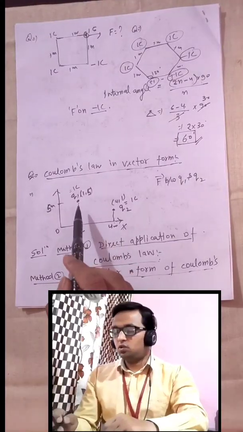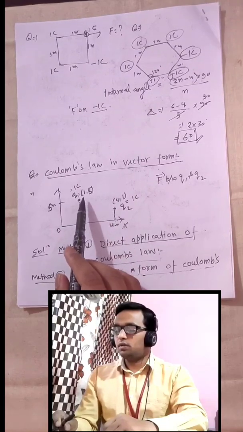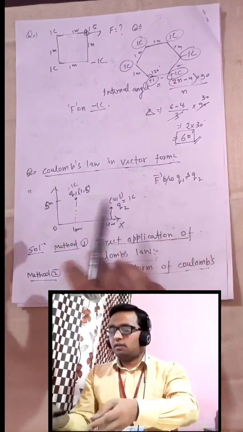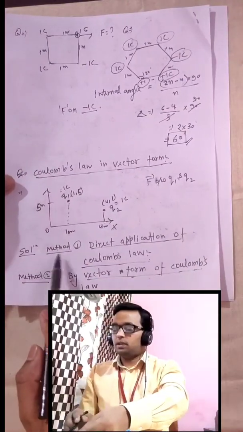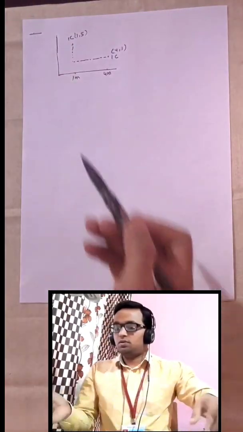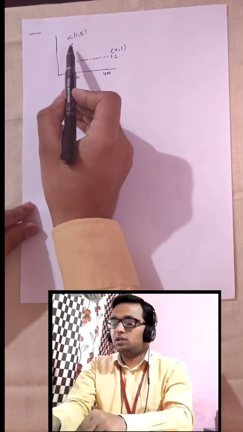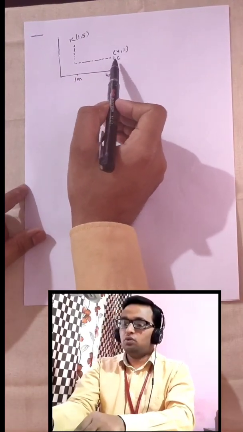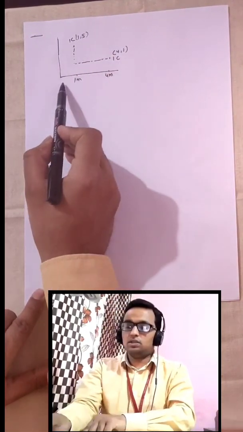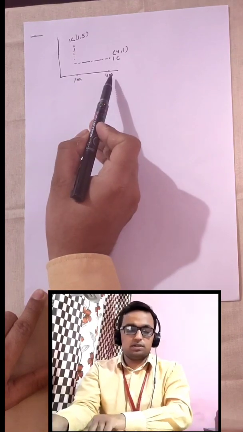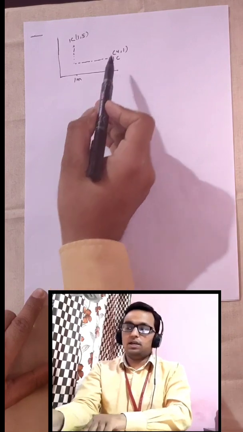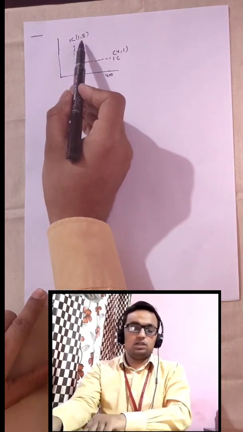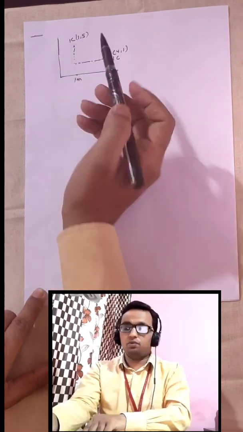So as you can see, two charges q1, q2, and these are the coordinates. I have made this diagram on a fresh page, and we will apply method number 1 first. These are two charged particles, 1 coulomb and 1 coulomb. Distance between them is 3 meter, and their coordinates are 4 comma 1 and 1 comma 5.